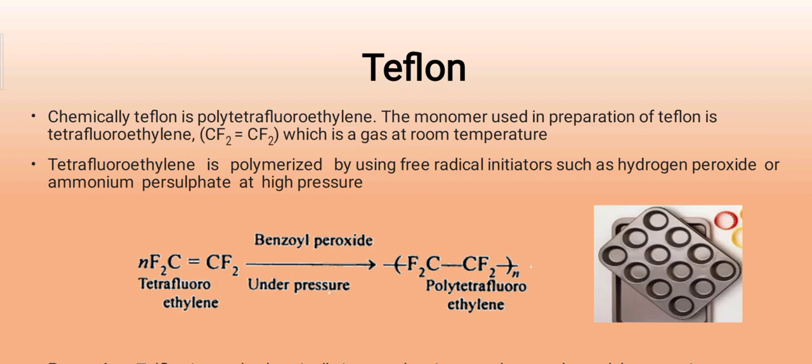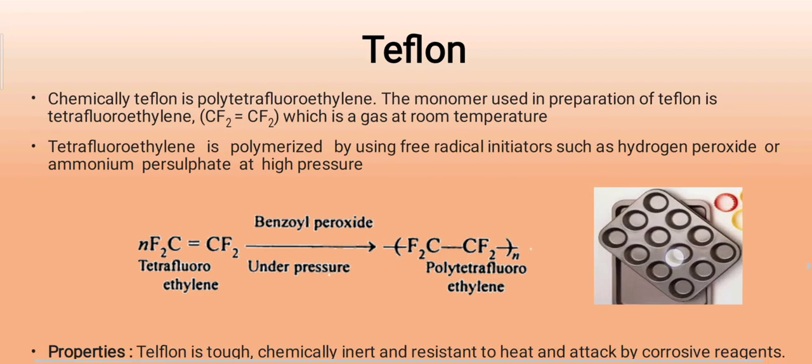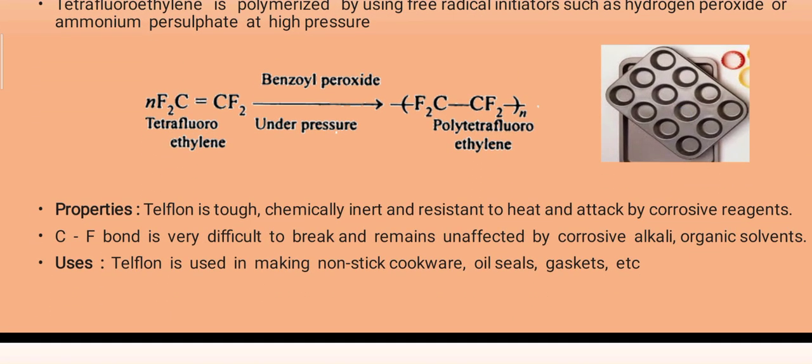Tetrafluoroethylene is polymerized by using a free radical initiator like hydrogen peroxide or ammonium persulfate at high pressure. Here, n molecules of CF2=CF2 are polymerized under pressure in the presence of benzoyl peroxide. The double bonds open, and it gives (CF2-CF2) n times. So it is polytetrafluoroethylene, and you can see its use in the picture also.